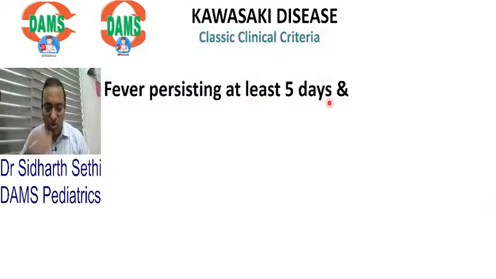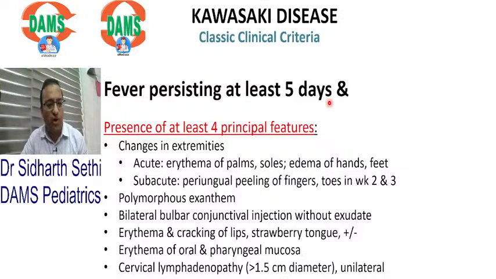So first of all, let me tell you the classic criteria for Kawasaki. पहले basic से शुरू करते हैं. Fever for at least 5 days and 4 of the following. Acute or subacute changes: a rash, conjunctival inflammation, edema, cracking of lips, and cervical lymph nodes. So I told you all of this in DVT. Fever and 4 of these 5 criteria.